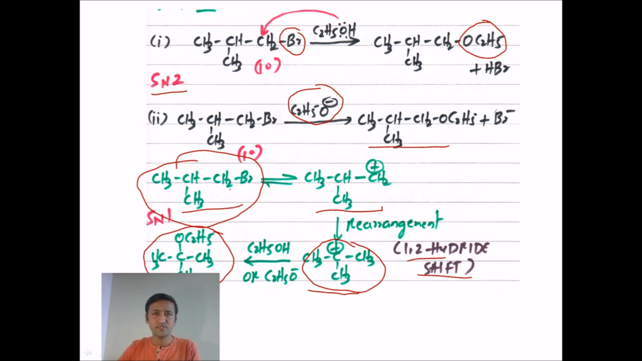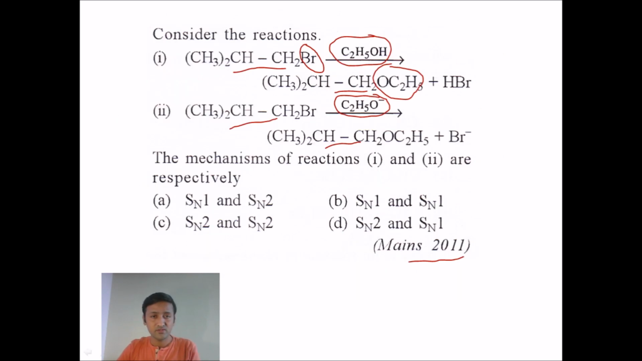But in the options you can see this is a different ether, right? So we got an ether like this. It means no rearrangement has taken place. So we can easily guess that the mechanism should be SN2, not SN1. So the right answer is that in both cases, the reaction proceeds by the SN2 mechanism.